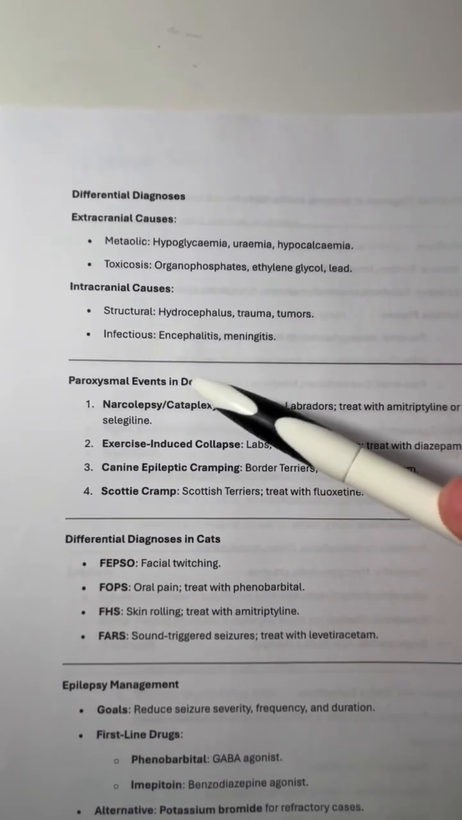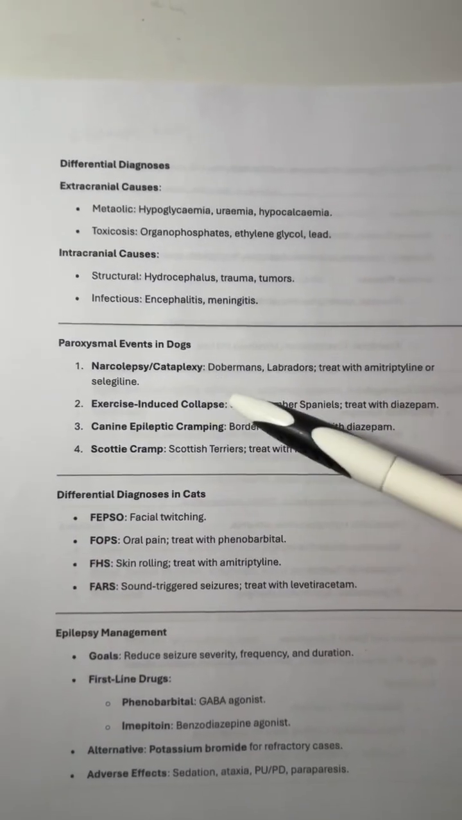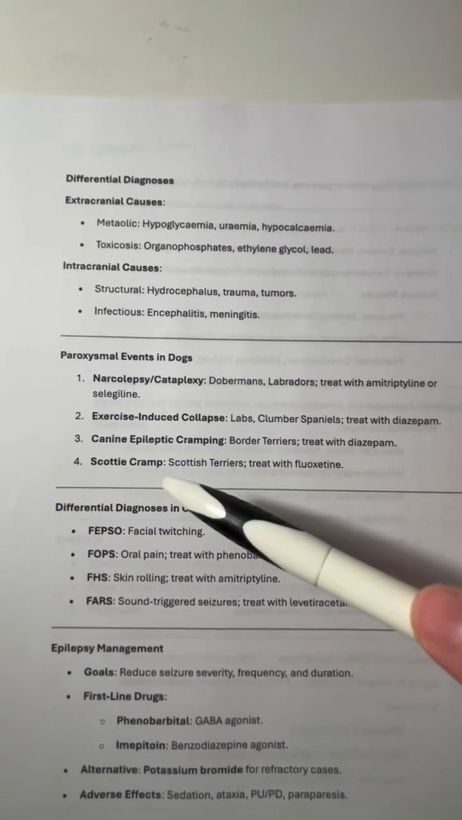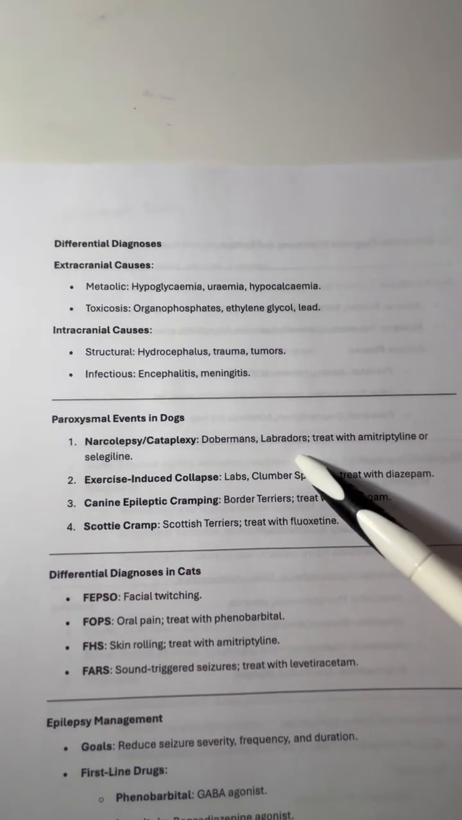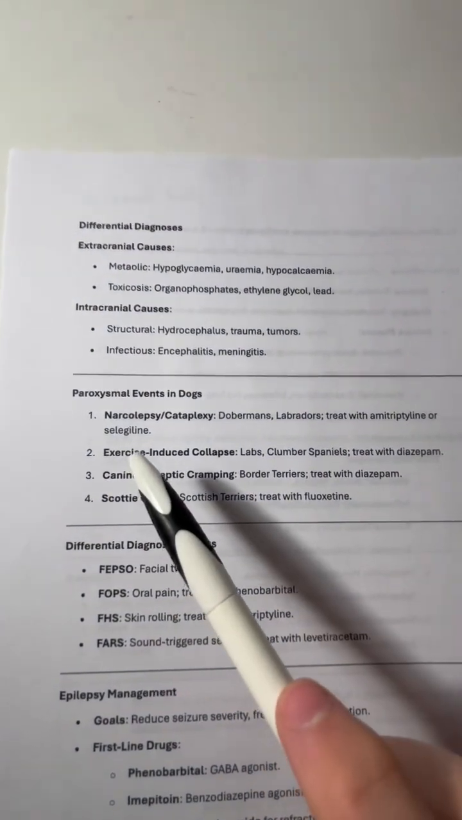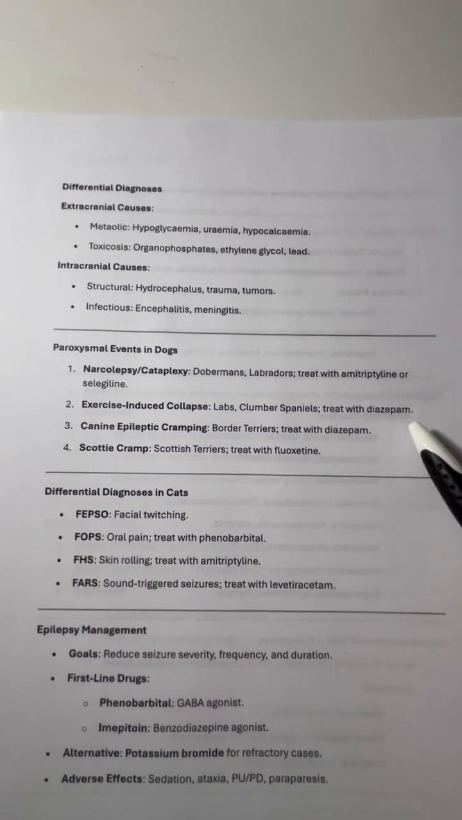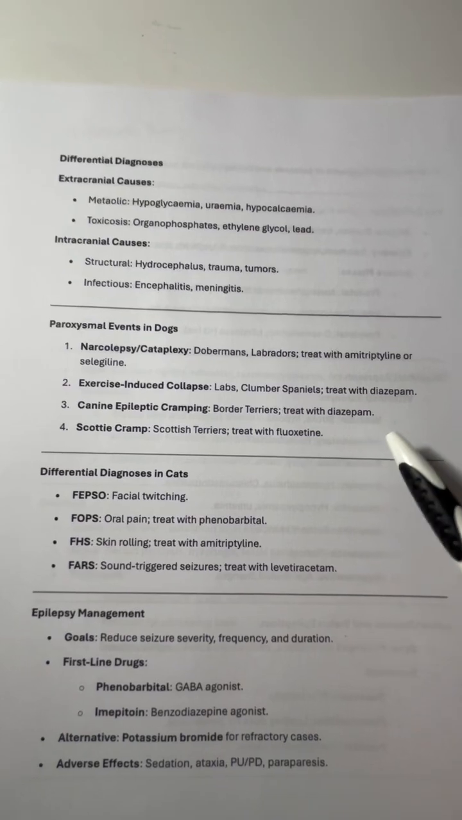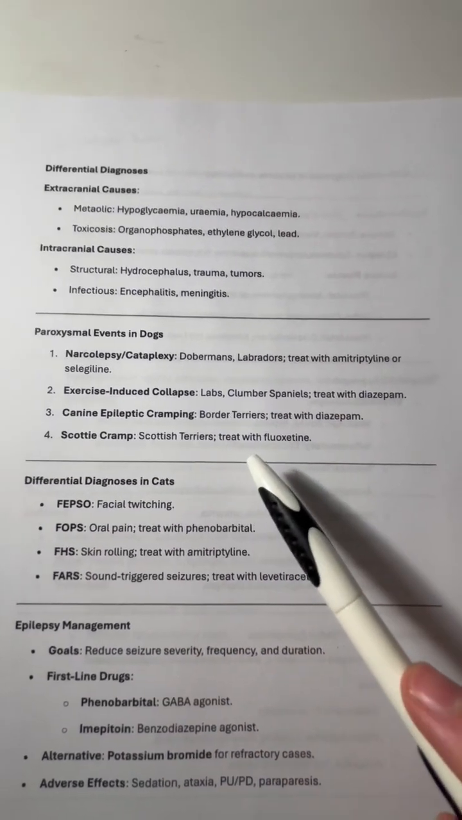The paroxysmal events in dogs are narcolepsy or cataplexy, as well as exercise-induced collapse, canine epileptic cramping, or Scotty cramp. Narcolepsy and cataplexy are in Dobermans and Labradors, and you treat with amitriptyline or selegiline. Exercise-induced collapse is found in Labs, and you can treat with diazepam. And canine epileptic cramping is found in Border Terriers, and you treat with diazepam. And Scotty cramp is found in Scottish Terriers, and you treat with fluoxetine.